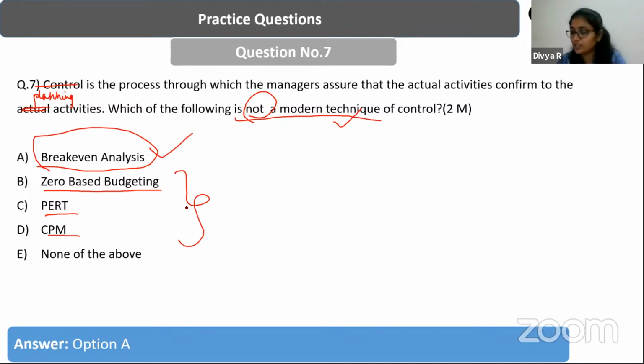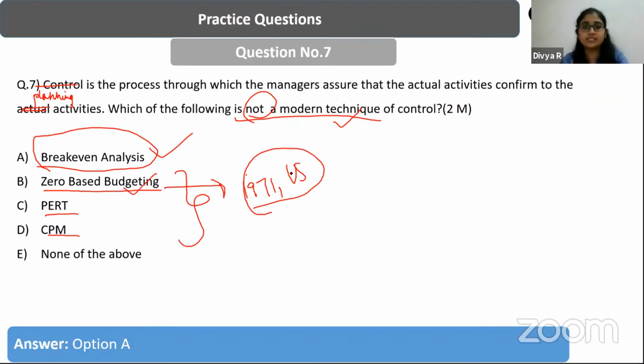And one of the most important control techniques that we need to know is zero-based budgeting. This is a relatively new concept that has been introduced even in India, but it is not used or implemented extensively. So what is zero-based budgeting? It was developed in the year 1971 in the United States. What is the meaning of zero-based here?